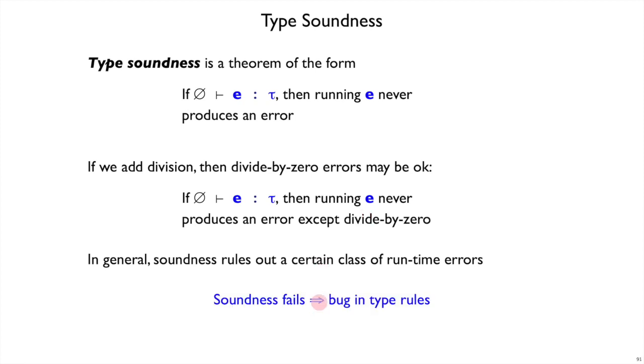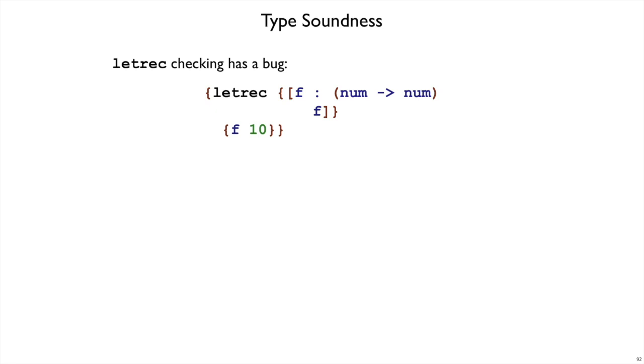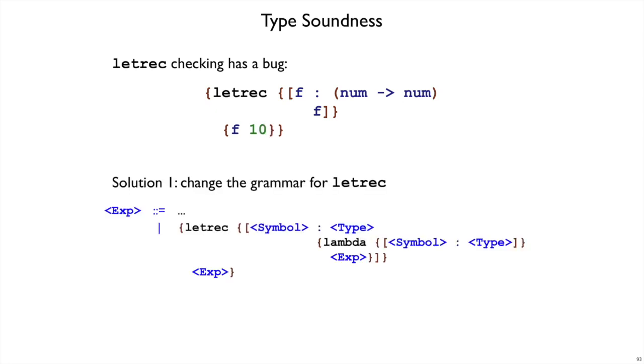If soundness doesn't hold, if this theorem can't be proved, then that means you have a bug in the type checker somewhere, probably. Right? So in this case, letrec checking actually has a bug depending on how you define soundness, because here I've declared f to have type num arrow num. So when I refer to f, well, that has type num arrow num, which is consistent with the declared type, and then I could apply it to 10, and it looks like I would get a number back. But if we run this, then we will get a use before initialization error.